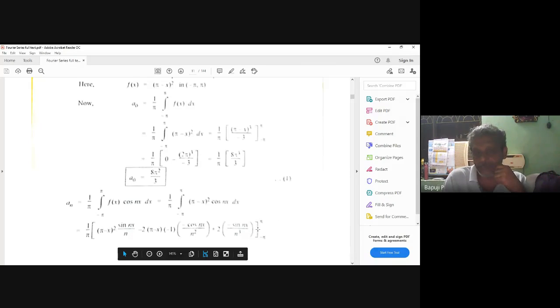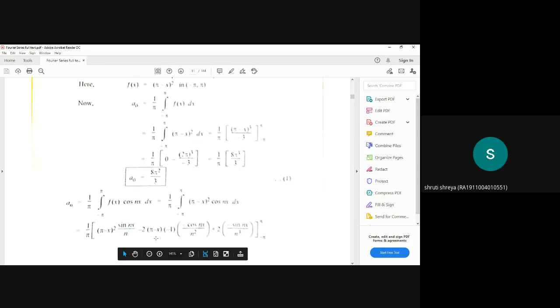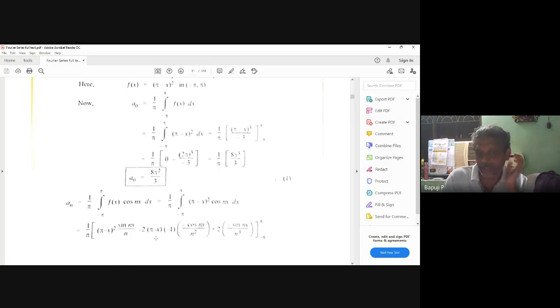If you apply upper limit, what will happen? Pi minus pi is what? So 0. Upper limit also waste. While applying the lower limit, 1 minus will come or not? So already here 1 minus is there. That minus minus plus. Then this become what? Pi plus pi. Correct or not? Pi plus pi, 2 pi.